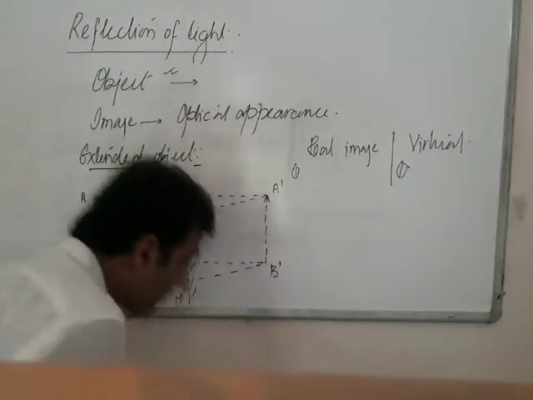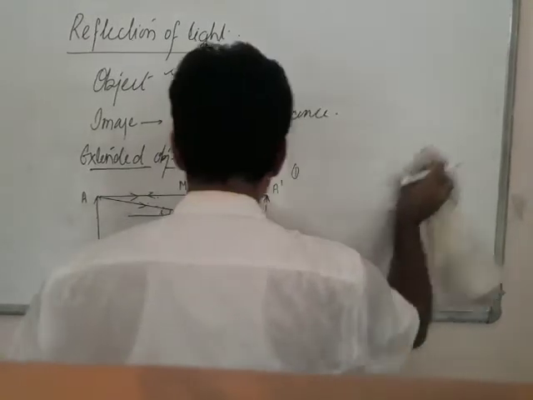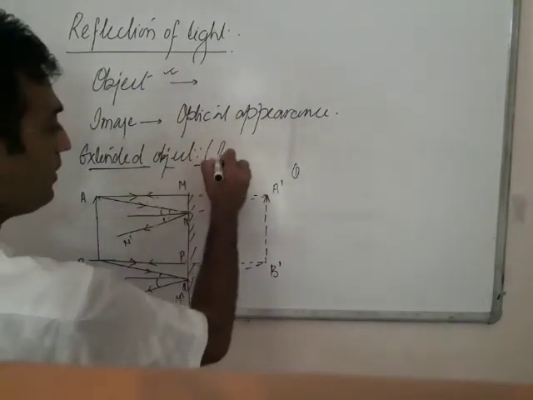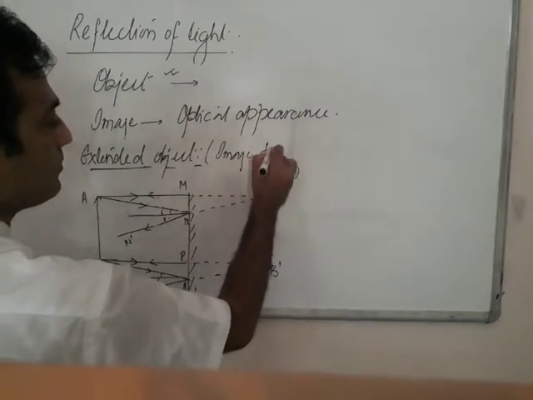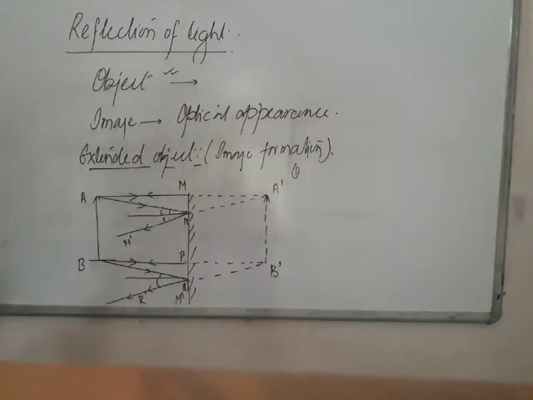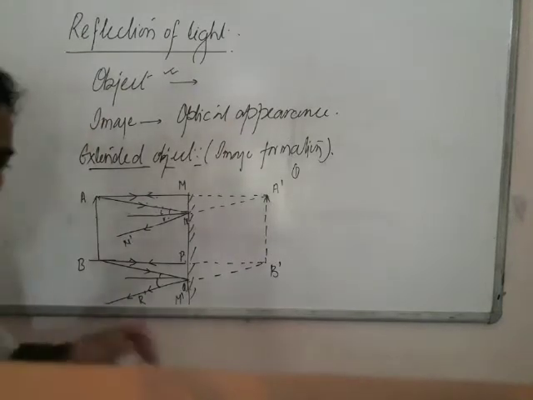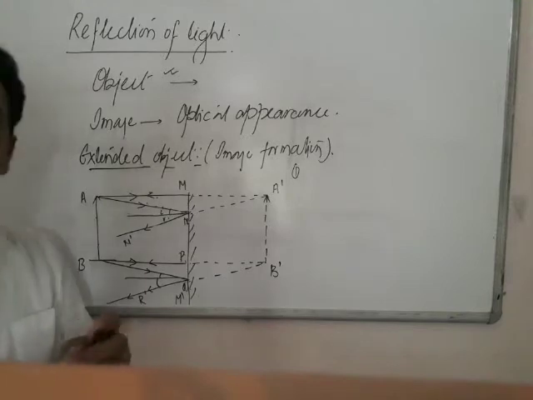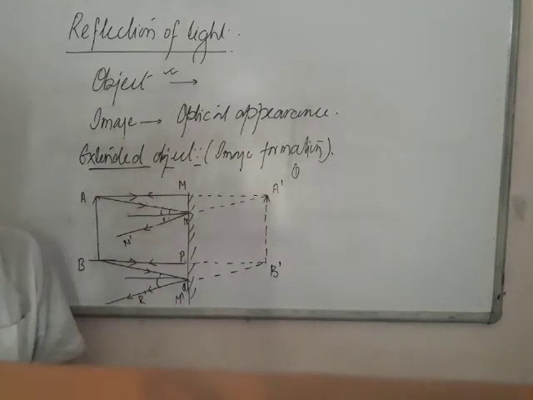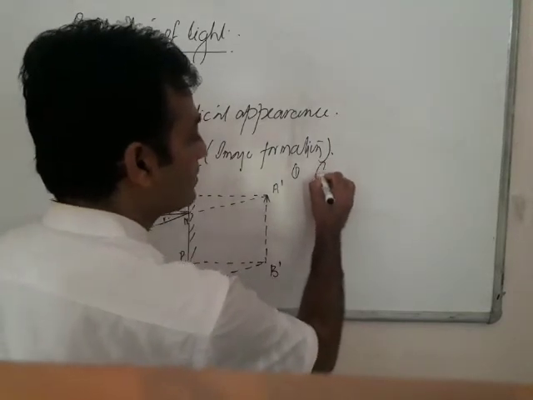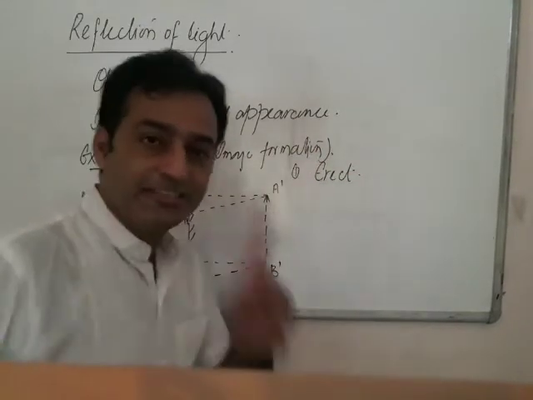So these are the differences between the real image and the virtual image. This is how image formation takes place in a plane mirror. Clear? Now we will do the characteristics of the plane mirror. Whenever you stand in front of a mirror, notice that your face never appears upside down. That means the image produced by a plane mirror is always erect. It appears straight.